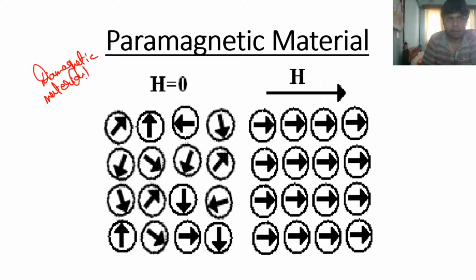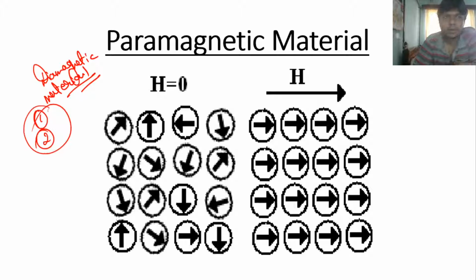What we observed is, first, that in diamagnetic materials there is no magnetism in the absence of an external magnetic field. And second, when a magnetic field is applied, dipoles are induced and they orient in a direction opposite to the external magnetic field. These two are very important points regarding diamagnetic materials.